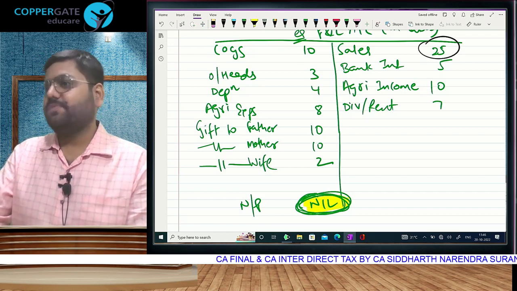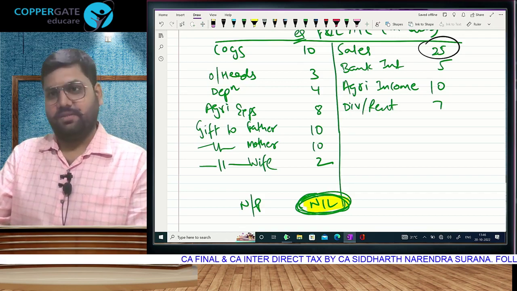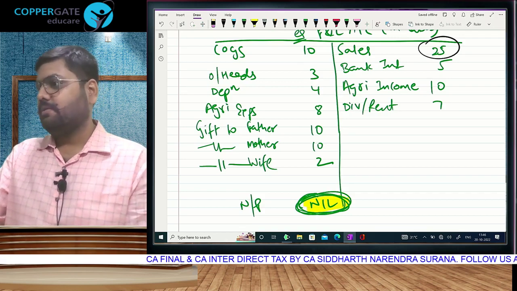But assessing officer is not Lord Krishna. He will not take birth in every household. किस लिए? P&L बनाने के लिए. नहीं.